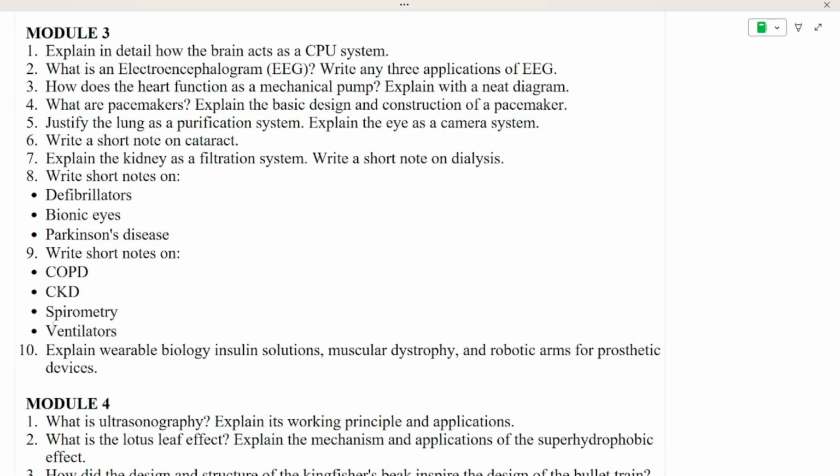Next is write a short note on defibrillators and bionic eyes, Parkinson disease, and COPD and CKD, spirometry and ventilators also you can see. Next is explain wearable biology, insulin solutions, muscular dystrophy, and robotic arm for prosthetic devices.